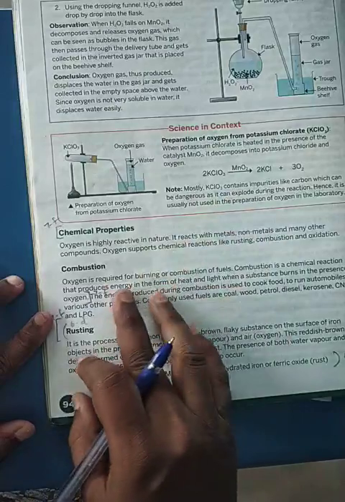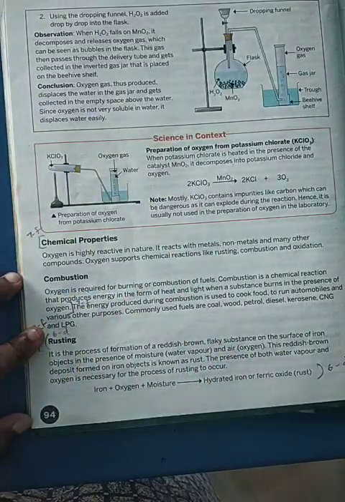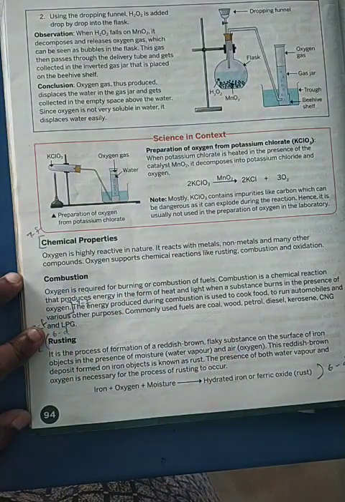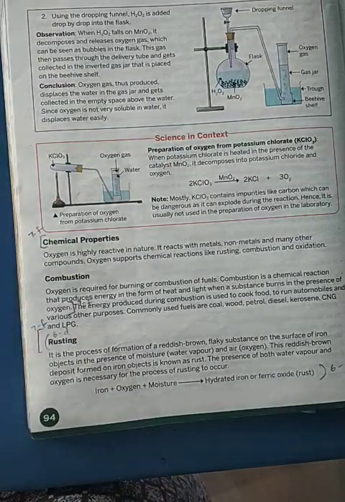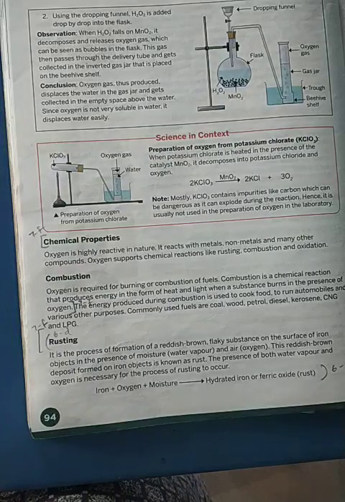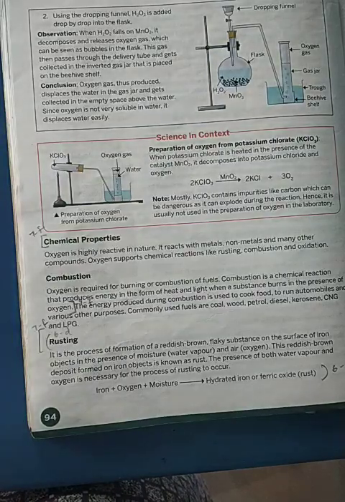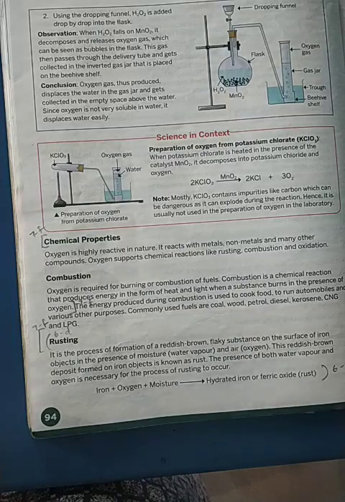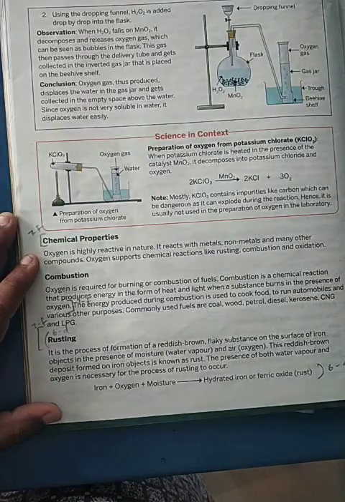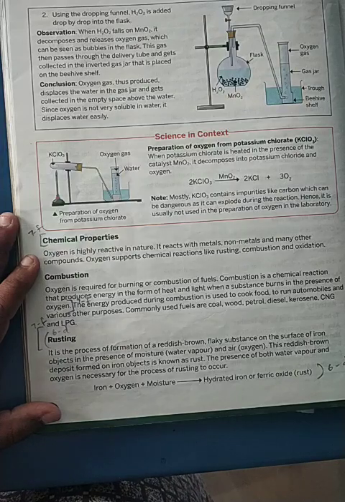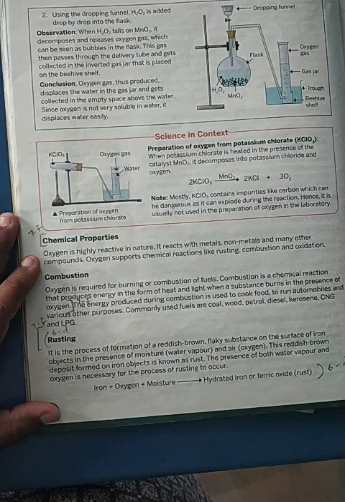Now coming to the chemical properties. So what are all the chemical properties? This is how you will be learning hereafter in chemistry. Every metal or non-metal will be discussed based upon their physical and chemical properties. Just now we saw the physical properties of oxygen. Now we are seeing the chemical properties. Chemical properties means how this particular metal or element is combining chemically with other metals or elements.